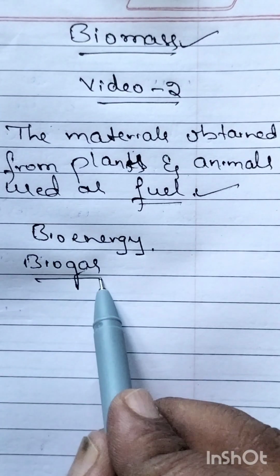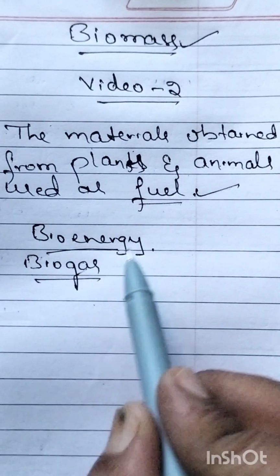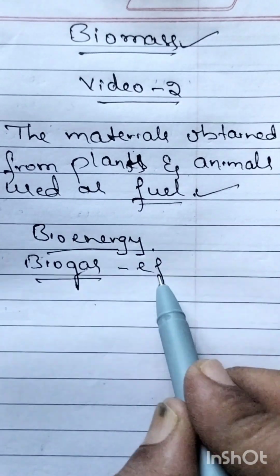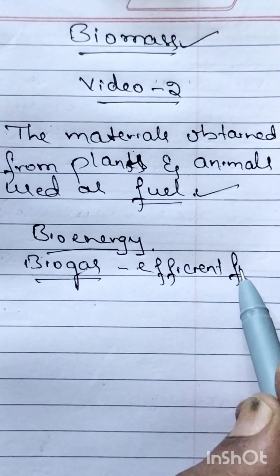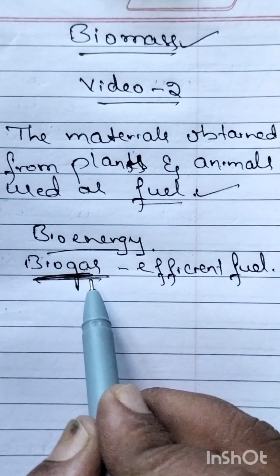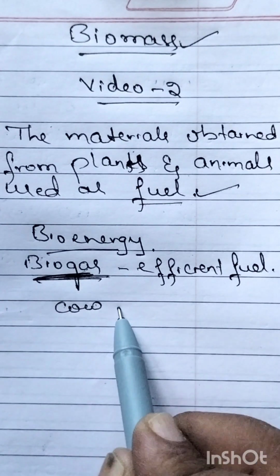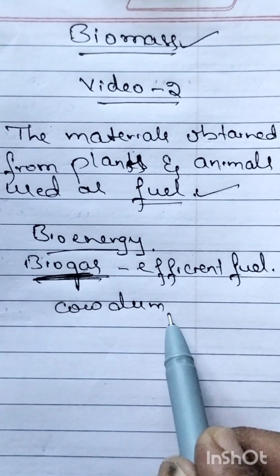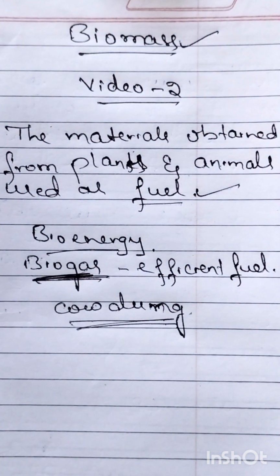So by using biogas we can create bioenergy, and this biogas is an efficient fuel. Biogas is called an efficient fuel. We get this biogas by decomposing cow dung. So from where do we get cow dung? We get cow dung from the cow, bullock, ox.